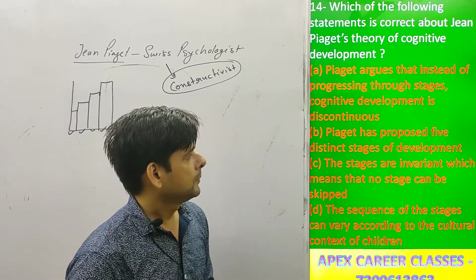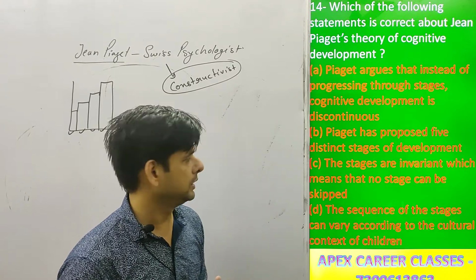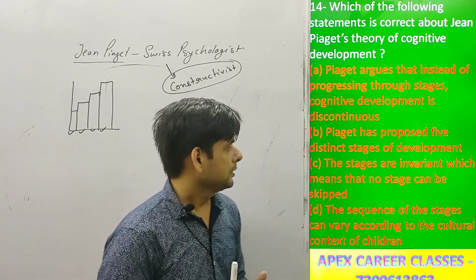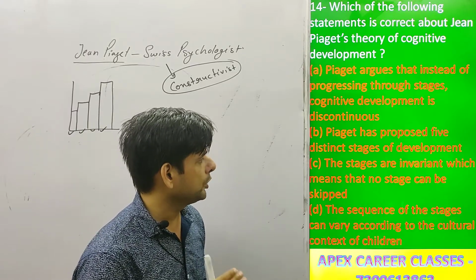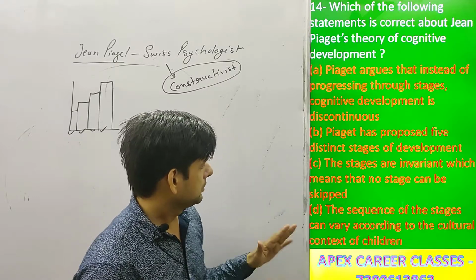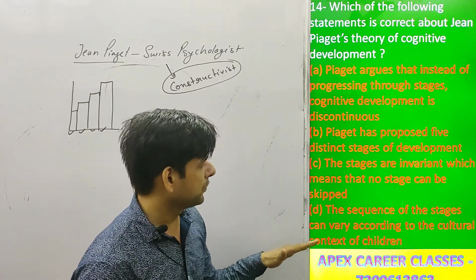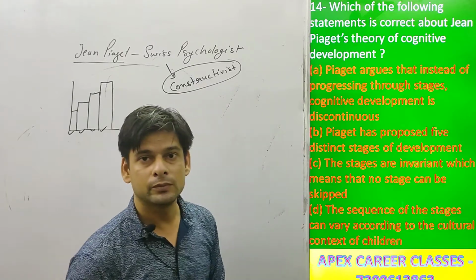Second option is Piaget has proposed 5 distinctive stages of development. Third one is the stages are invariant, which means that no stage can be escaped. Fourth one is the sequence of the stages can vary according to the cultural context of children.